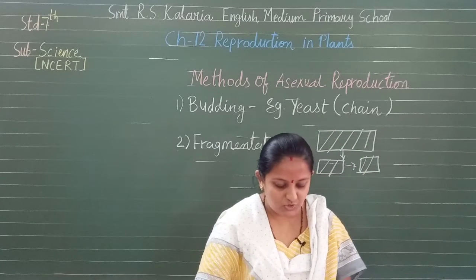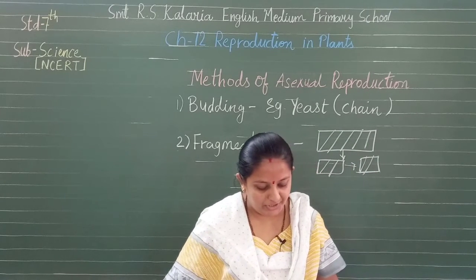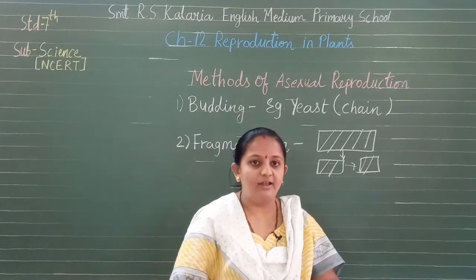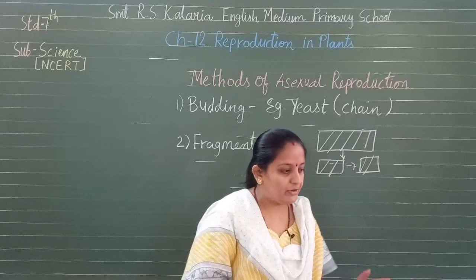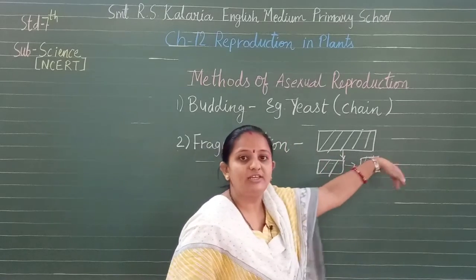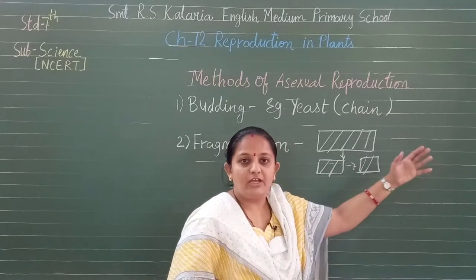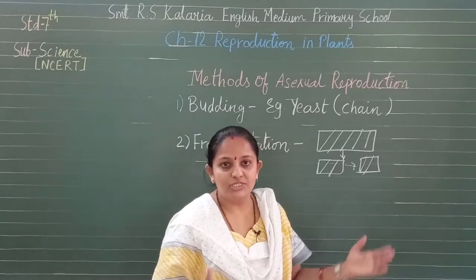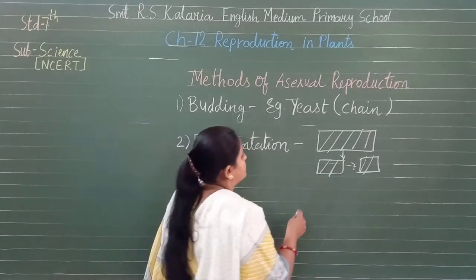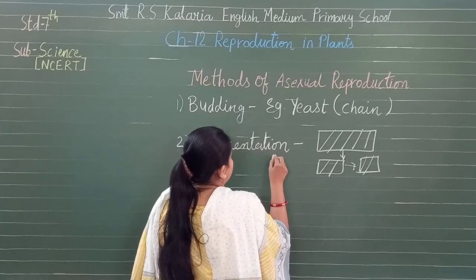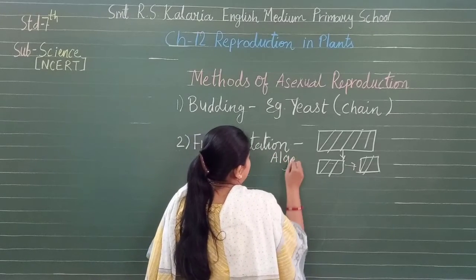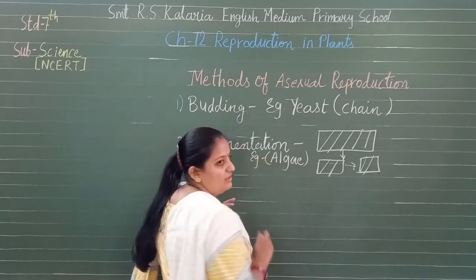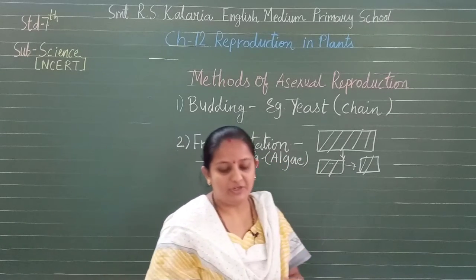So these fragments or pieces grow into new individuals. So this process continues and they cover a large area in a short period of time. This whole process keeps going on, isn't it? As you keep watching, in a very short period of time it covers huge places. So we can say the example is algae, of fragmentation.